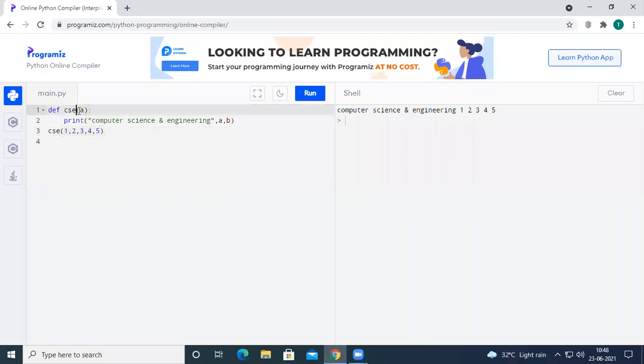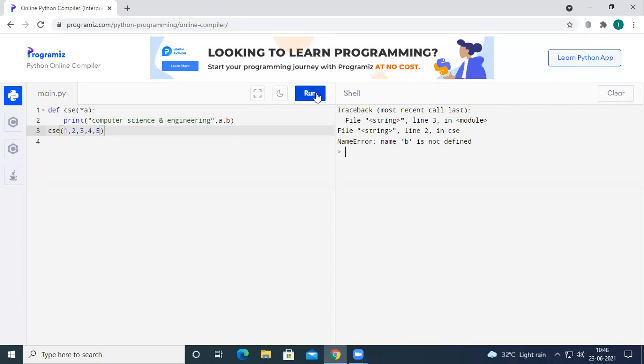Then if you maintain the asterisk symbol here, so def CSC of asterisk, that is star A, now the Python compiler will execute this function with any number of parameters. Just I have passed 1, 2, 3, 4, 5.